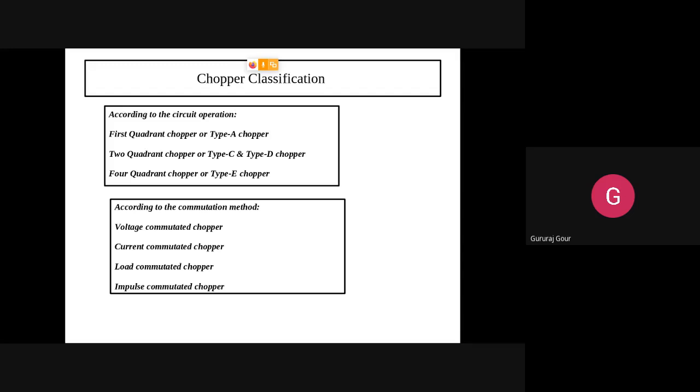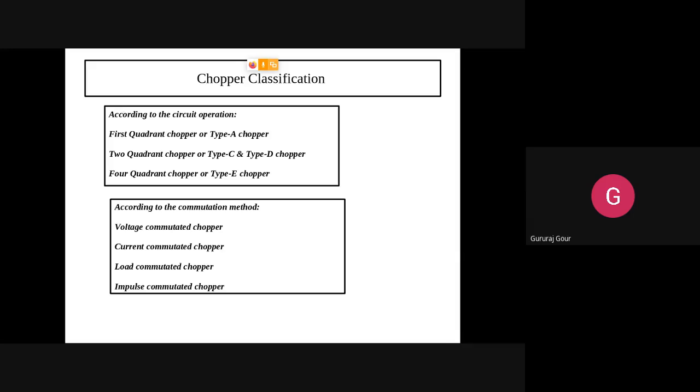Next we have gone through first and second quadrant, type C, type D, first and last quadrant, and type E. We got all the four quadrants. The third type of classification of chopper we have seen is based on the circuit operation, meaning in which quadrant it is going to operate. We got first, two, and four quadrant choppers.